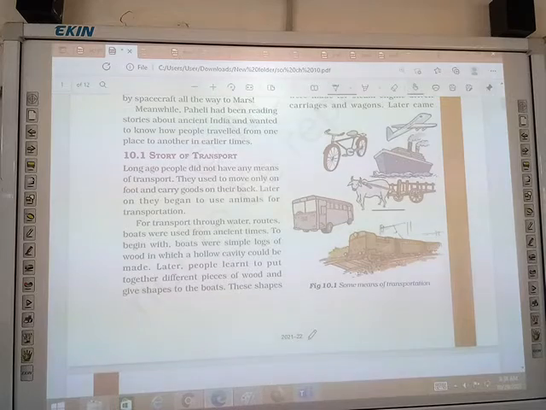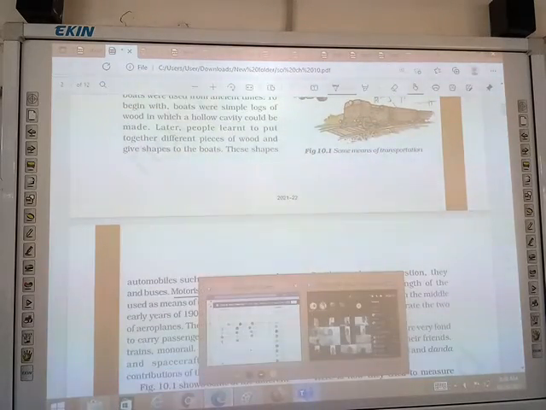Can you tell me the order of all the means of transport given in 10.1? Ma'am, can I? Wait, class. Don't say can I. First bullock cart, then ship, then cycle, then train, then bus and aeroplane. Oh, good.